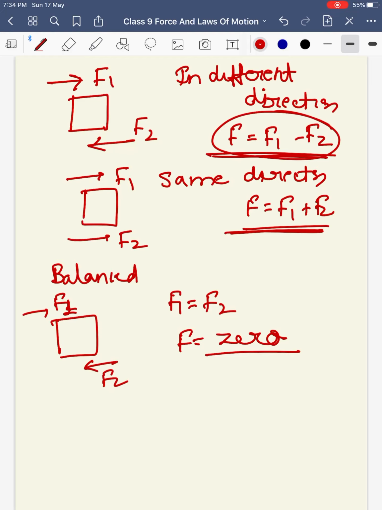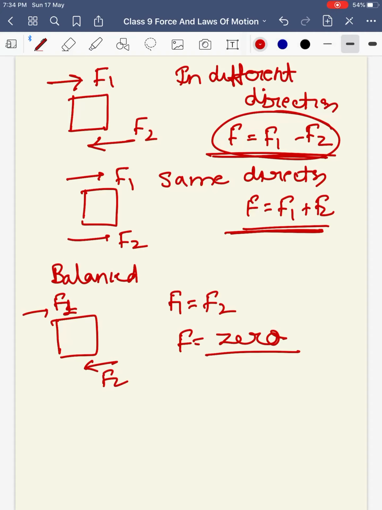That means we are applying forces on the object, but there is no change in the state of the object. The state is remaining the same. If it is at rest, it will remain at rest. If it is in motion, its speed is not increasing or decreasing. In that case, the forces are called balanced.